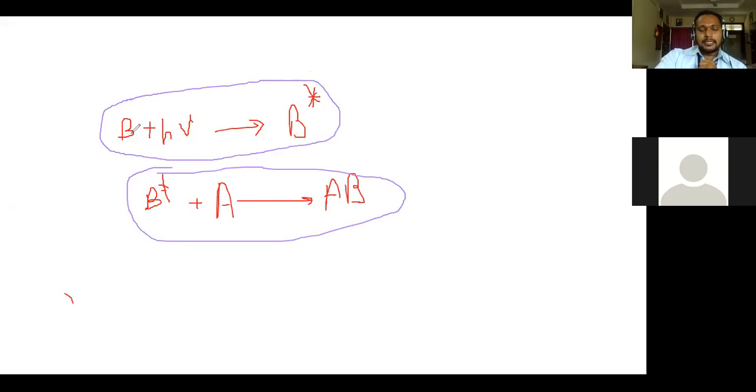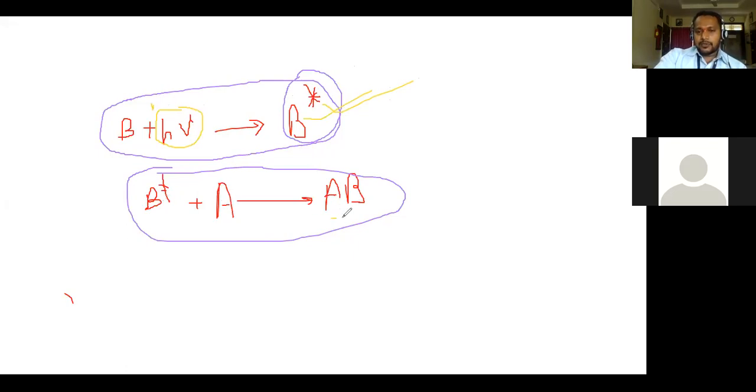Now in this case, the product which is formed in the primary photochemical process, that is B star, acts as a catalyst to carry out the secondary step. So here also, this single photon h nu reacts with B and leads to formation of B star, which acts as a catalyst, or as a reactant, to carry out the second reaction.